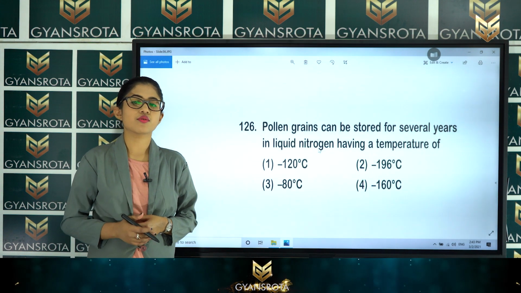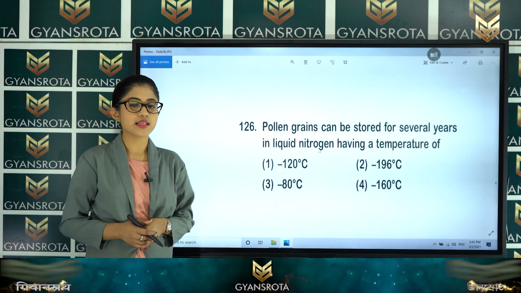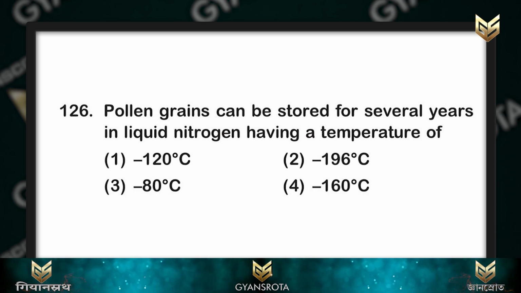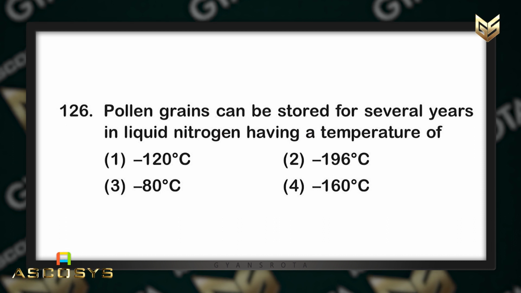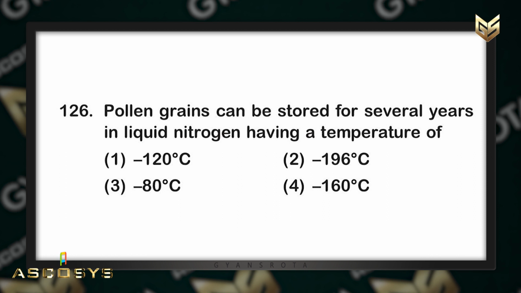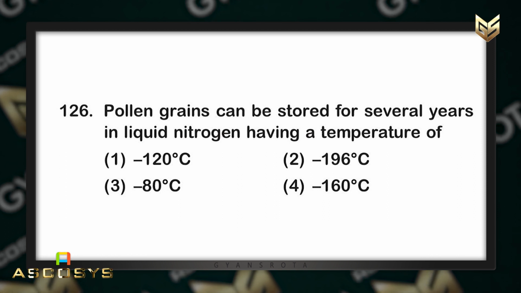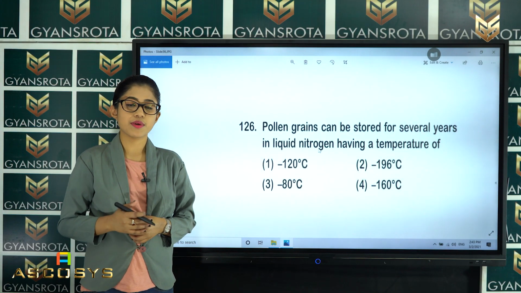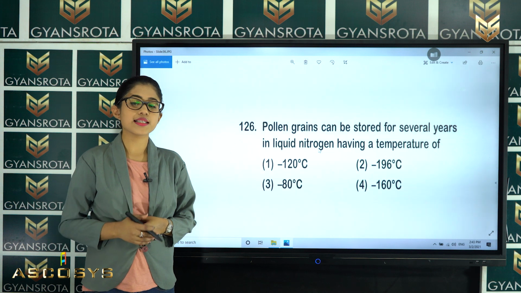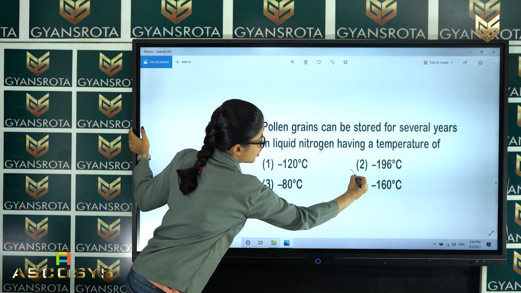In this question, question number 126: pollen grains can be stored for several years in liquid nitrogen having a temperature of minus 120 degrees Celsius, or minus 196 degrees centigrade, or minus 80 degrees centigrade, or minus 160 degrees centigrade. So, this is the easiest question of this paper. So, what is the answer? That is option number 2.